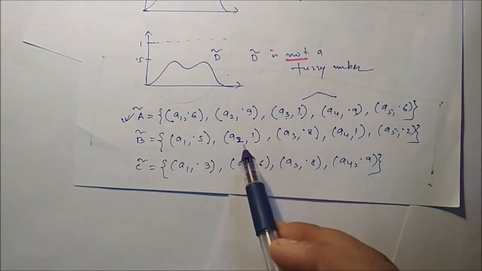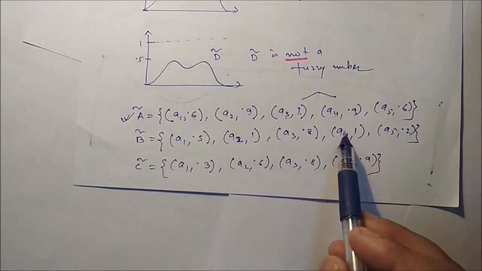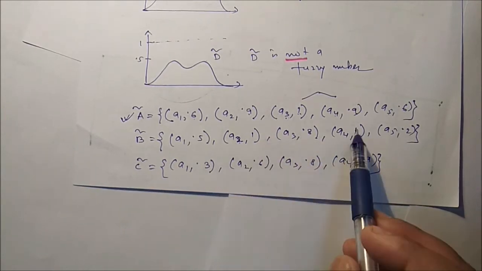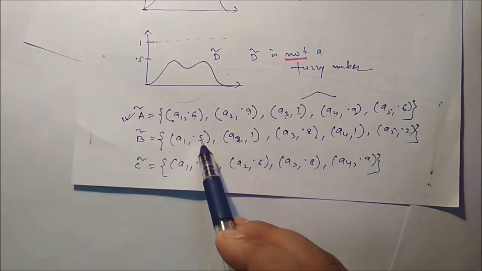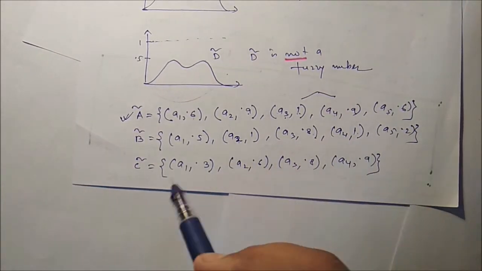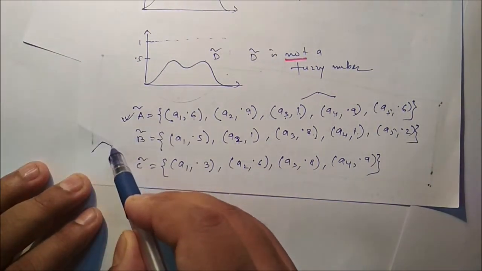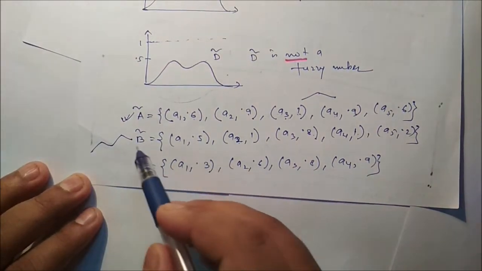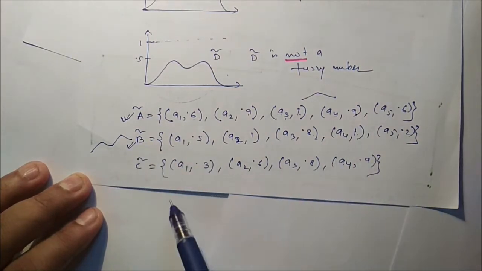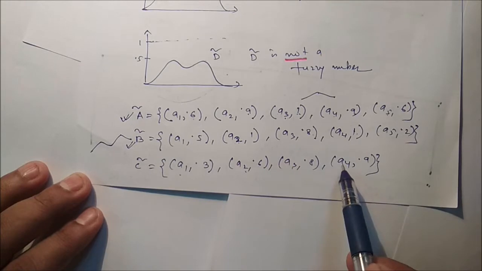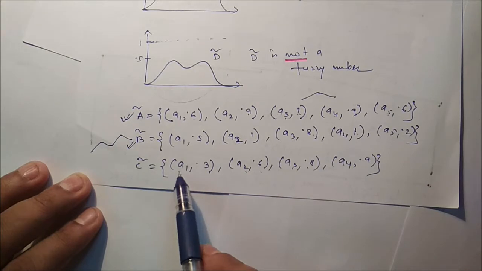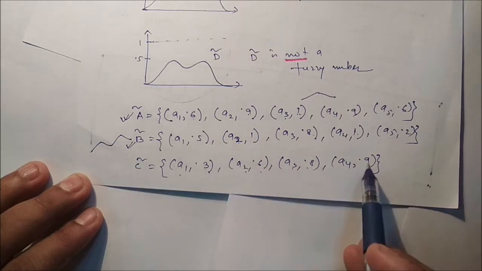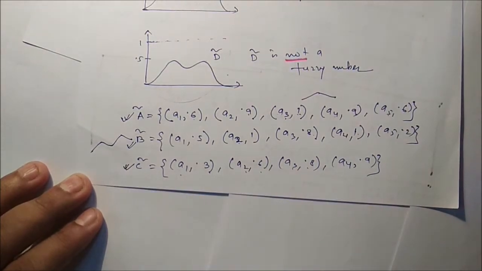Now for B, A2 and A4, two elements have membership value 1. Normality is there, but it is not convex. We have 0.5, then 1, then 0.8, then 1, then 0.2. That means first increase, then decrease, then increase, then decrease. So B is not a fuzzy number. Now C has A1, A2, A3, A4 with 0.3, 0.6, 0.8, 0.9. It is a monotonically increasing function, but there is no element whose membership value is 1. So it is convex, but not normal. So definitely C is not a fuzzy number.